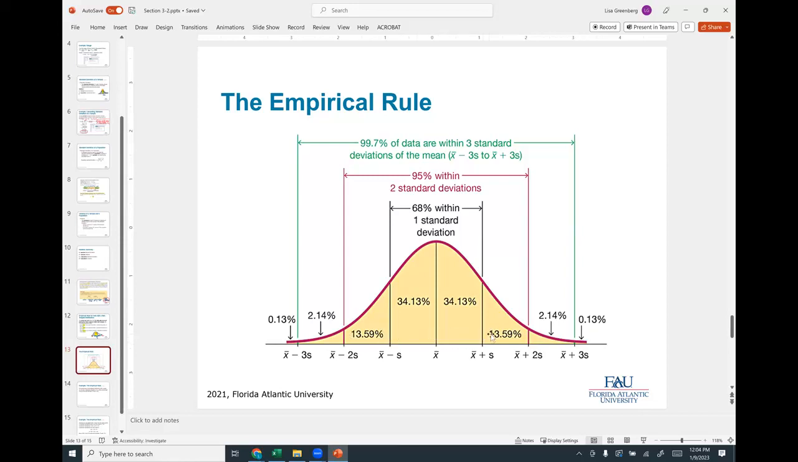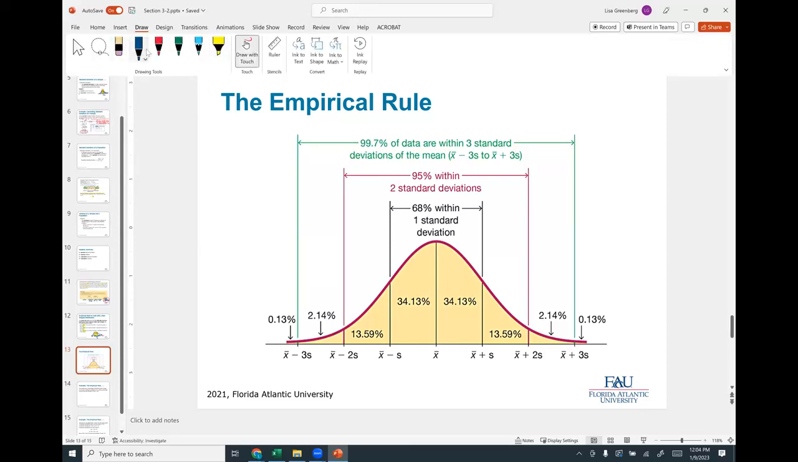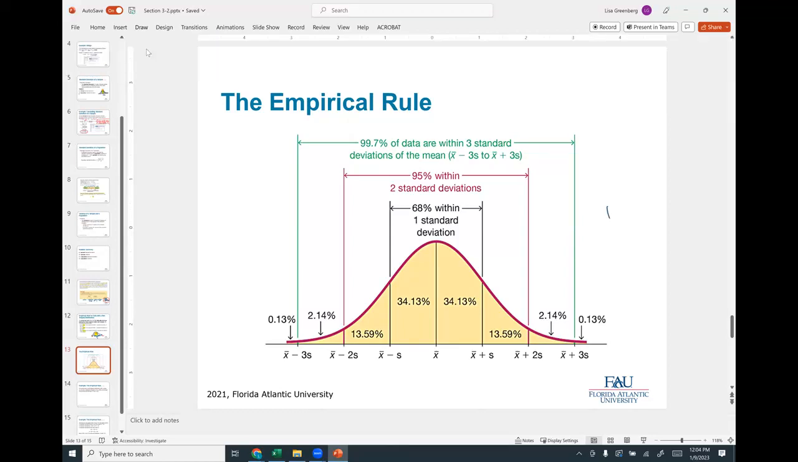Two standard deviations, we add on more, and that's about 95%. And three standard deviations goes all the way out here. Look how small what's left is. There's just a little tiny bit on both sides. And if I remember, under this entire curve we have 1. So if I add up all the percentages, I have 100%.